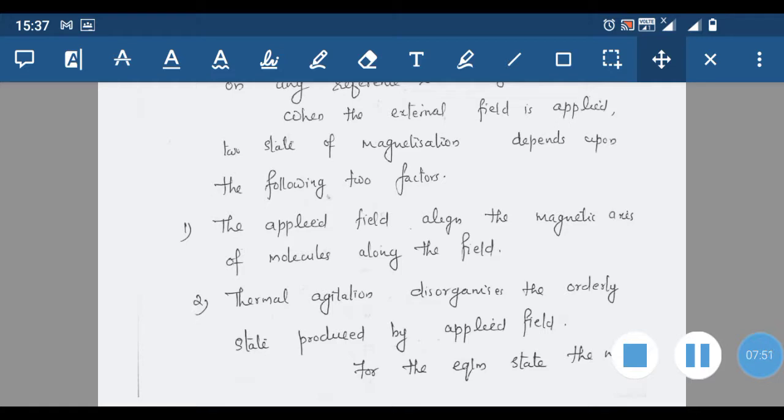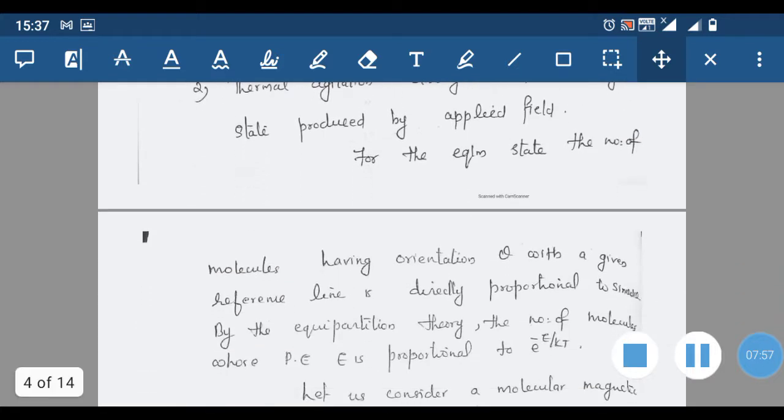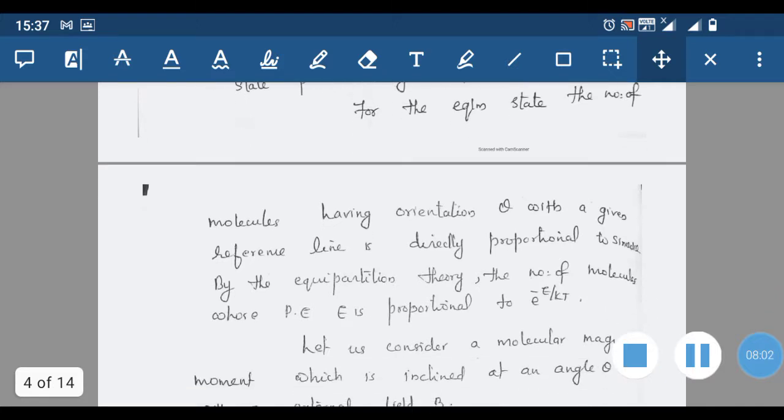Then for the equilibrium state, the number of molecules having orientation theta with a given reference line is directly proportional to sin theta d theta.